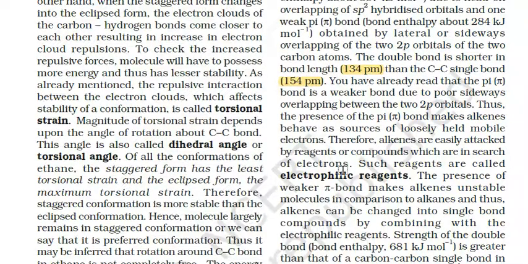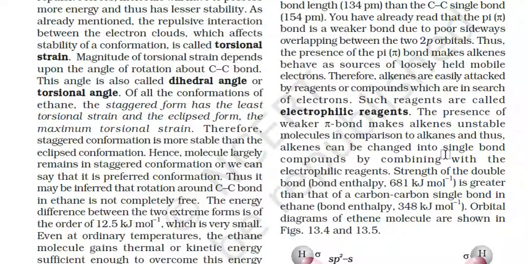You have already read that pi bonds are weaker than sigma bonds due to their sidewise overlapping between two p orbitals. Thus, the presence of the pi bond makes alkenes behave as a source of loosely held mobile electrons. Therefore, alkenes are easily attacked by reagents which are in search of electrons. Such reagents are called electrophilic reagents.